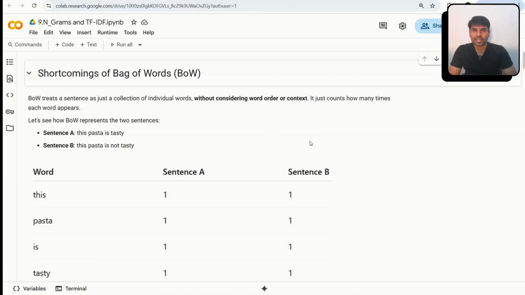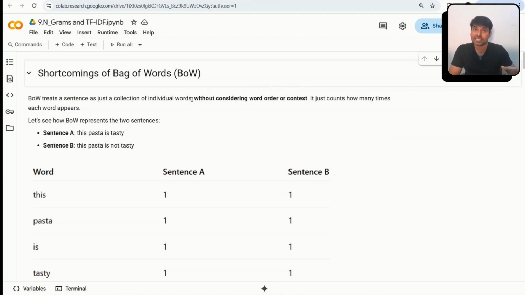First of all, let us understand the shortcoming or limitation of bag of words. Why is it not able to capture the contextual meaning in a given sentence? To explain that, I'm using two very simple sentences. As you know, bag of words is just a collection of individual words. We just count the number of occurrences of each word. It just counts the frequency, how many times any word is repeating in a document. It's just a frequency, right?